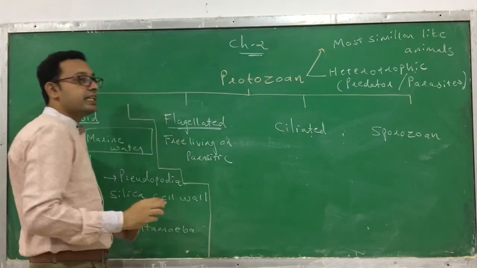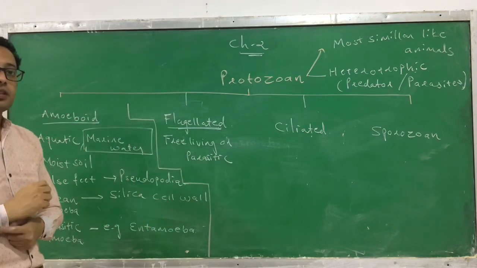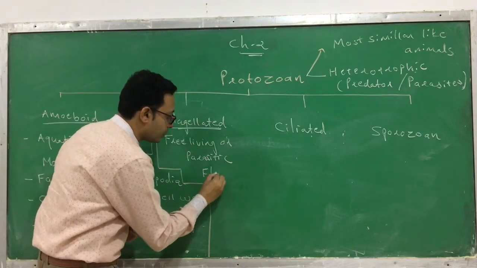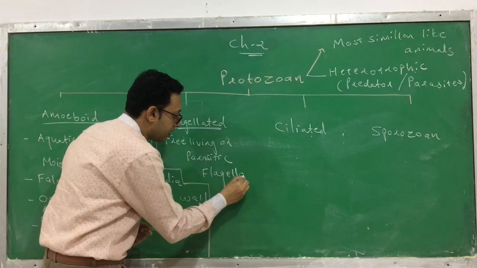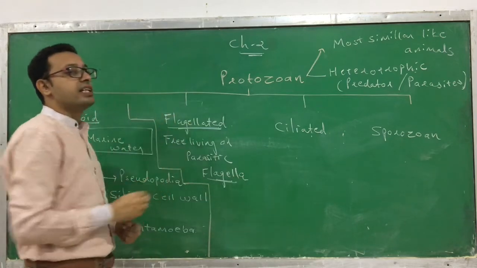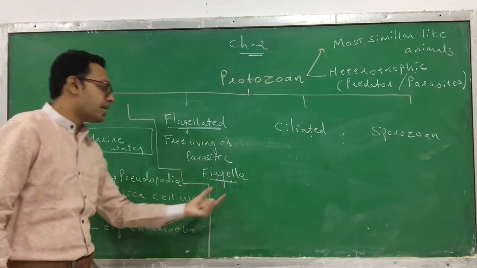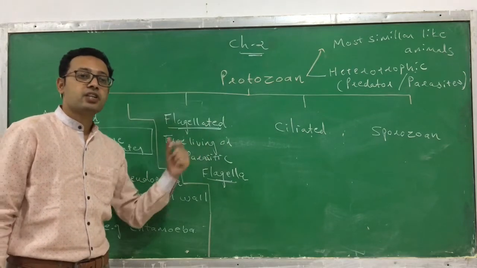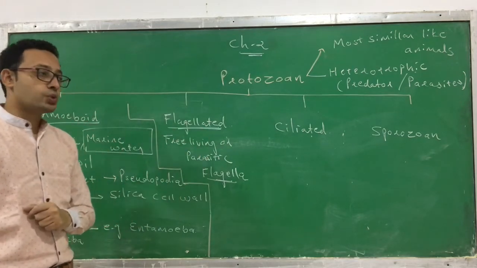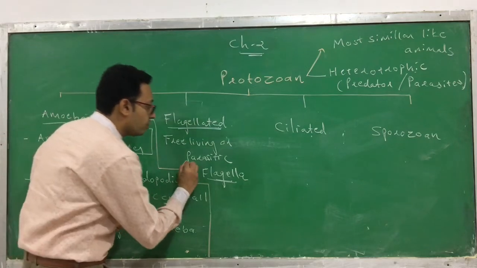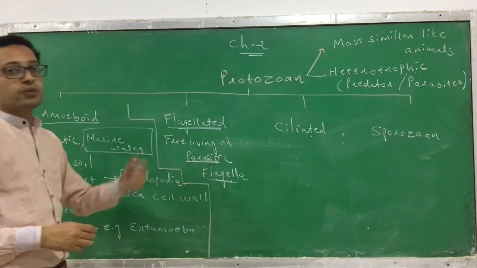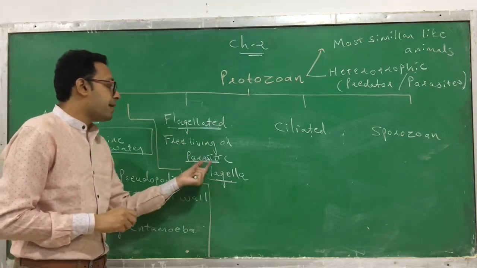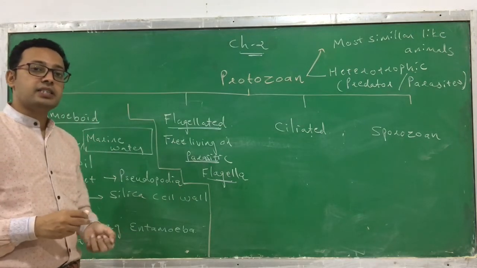Either they are free living or they are a parasite. As the name itself suggests, they have a presence of flagella. That's why we are calling it flagellated protozoa. They are the organisms which have flagella. As I have already told you earlier, a few protozoa which are flagellated are parasitic in nature.